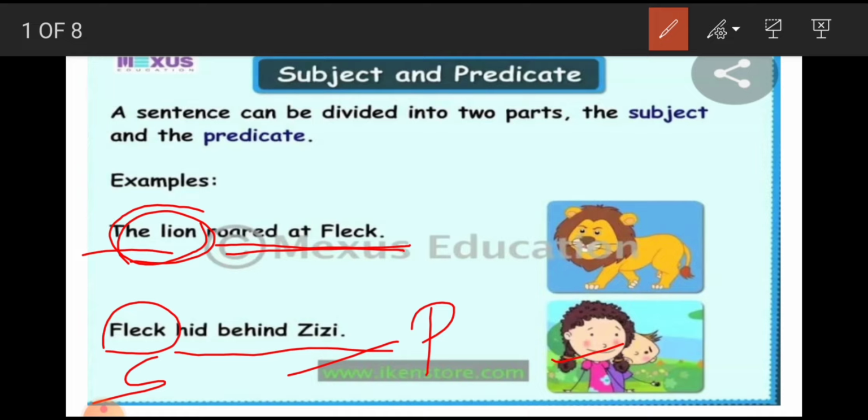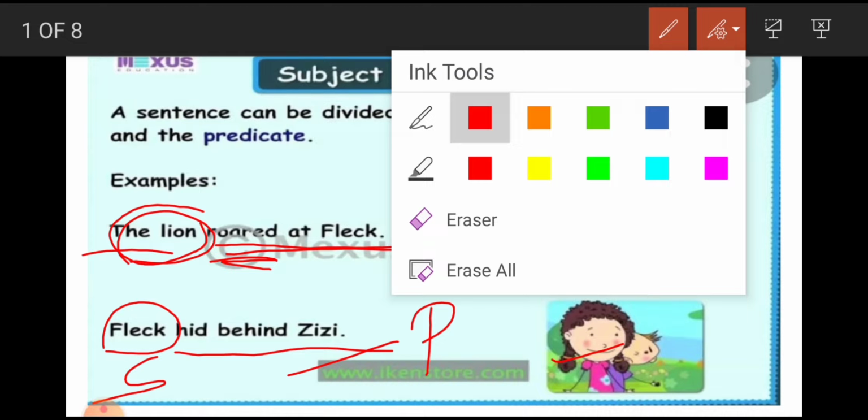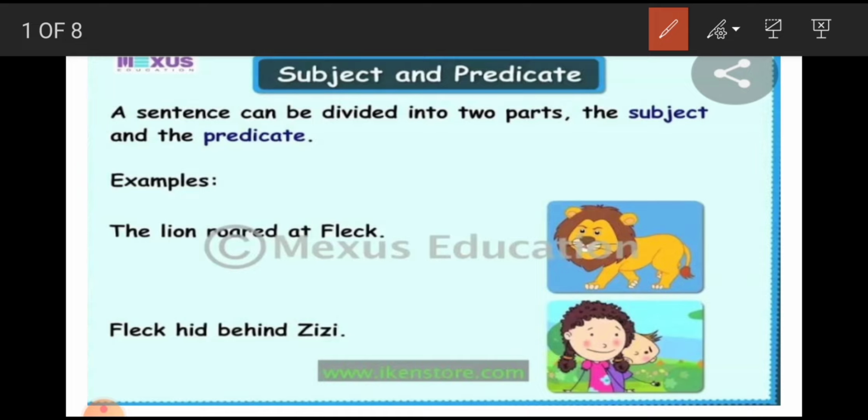One more thing I had taught you in last class. We have to first find the subject. Lion roared at the Fleck. First we have to see the verb in this sentence. Which one is the verb? Roared. So before verb we have to use the question words, that is who or what. Who roared at Fleck? What answer we get here? The lion. So the lion is our subject.